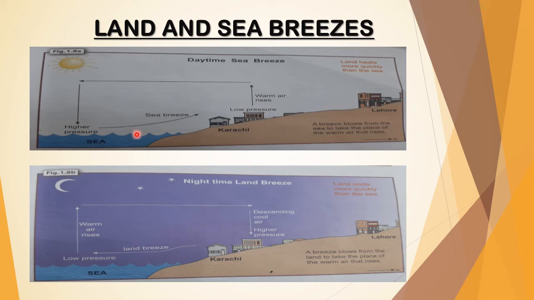While in this figure, that is 1.8b, it is showing that at night time it acts completely vice versa. It states that land breeze replaces the warm air which rises from the low pressure here, and it cools down the air which is here, which comes out from the industries in Karachi.